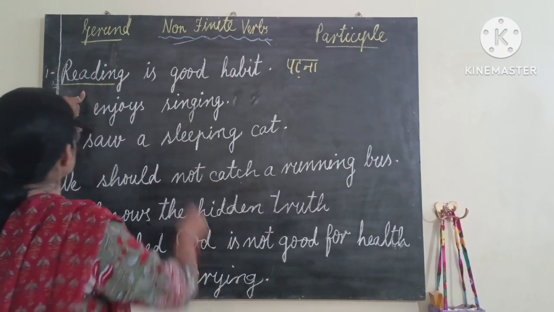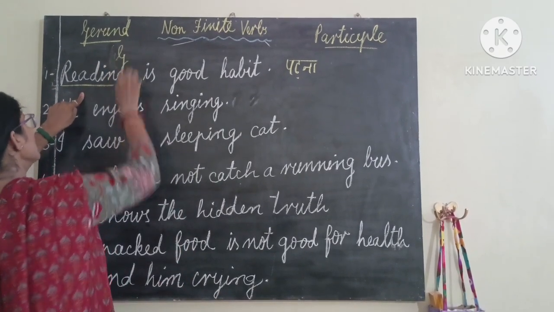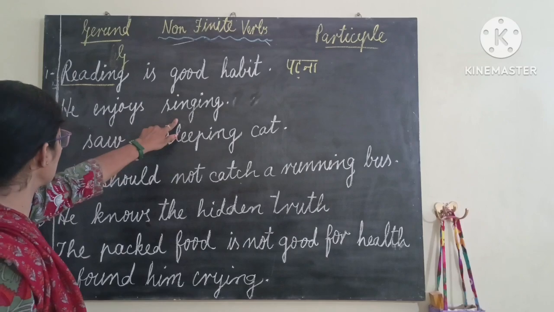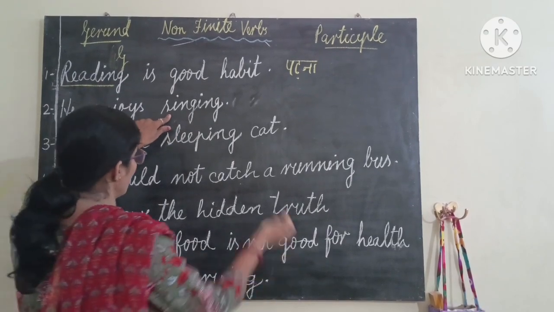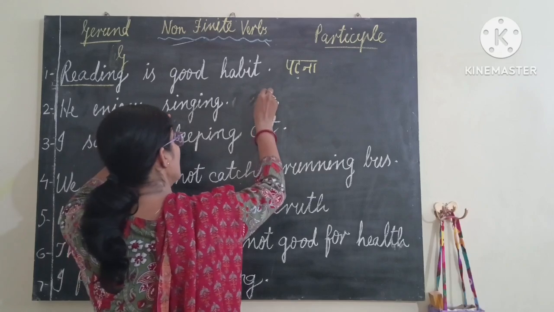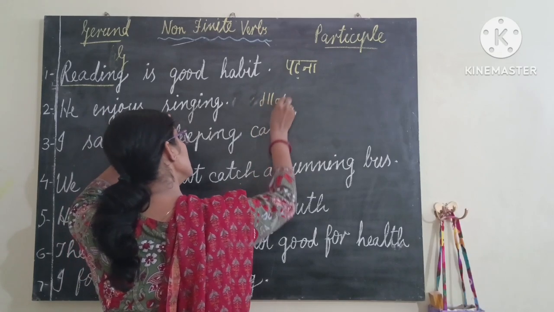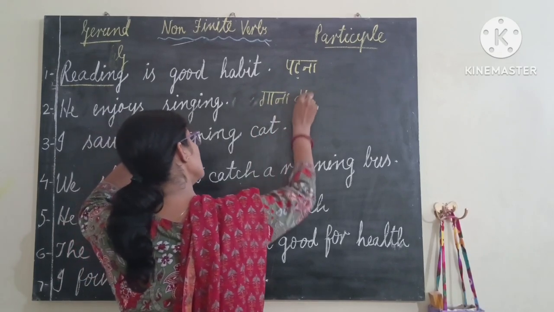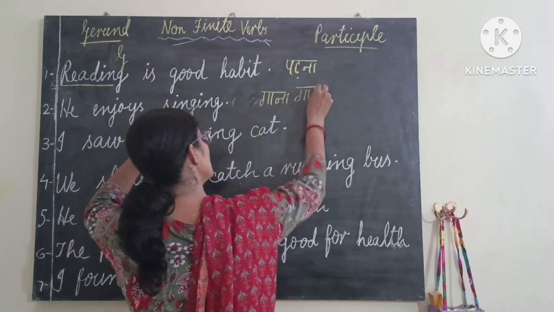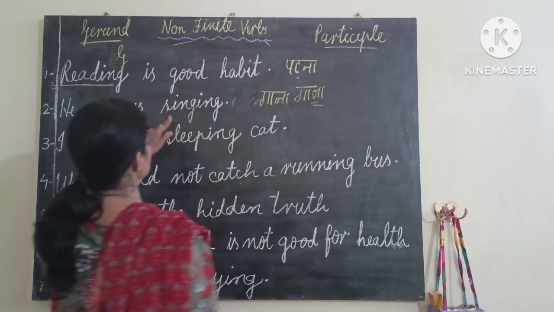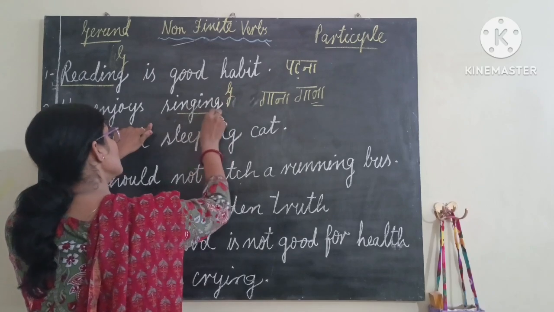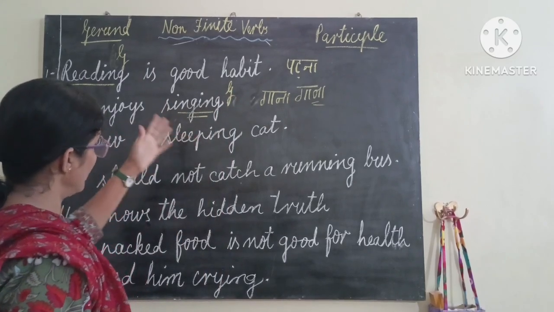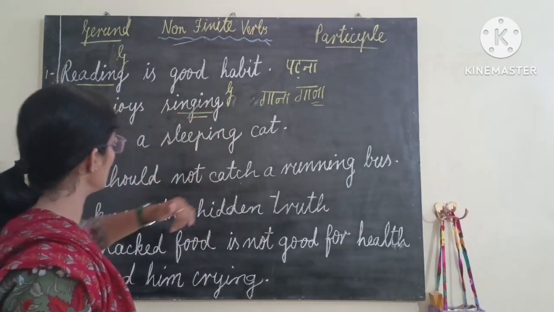So this is a gerund. Now he enjoys singing. He enjoys what? Singing means gana. This is also ending with na. Or geet gana. So na. So this is also a gerund, because in translation in Hindi it is giving the na sound.